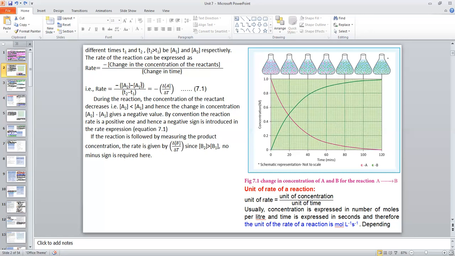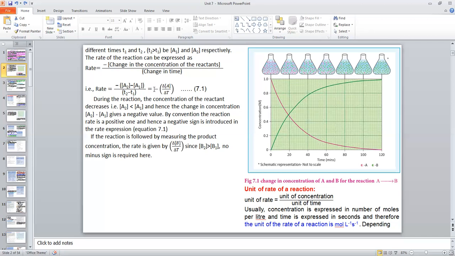A2 minus A1 concentration, we will get a negative quantity. The time change, we will get a positive quantity. So the total answer is negative. In order to avoid the negative, we can put one minus sign in the beginning. Okay, so we will get a positive value. So rate is equal to minus (A2 minus A1) by (T2 minus T1), equal to minus delta [A], the concentration of reactant A, divided by delta T.